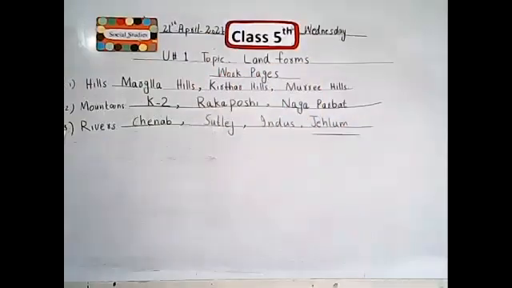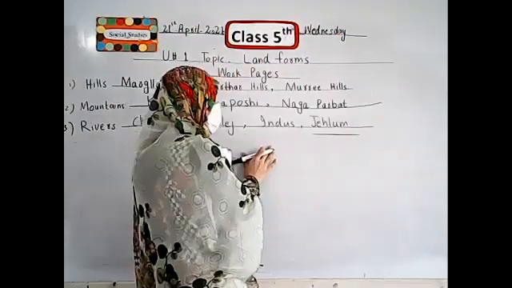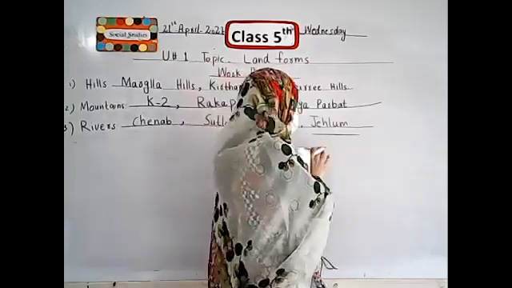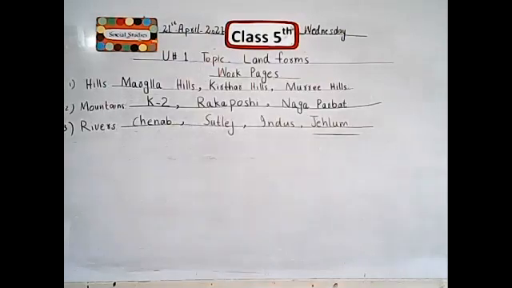Okay, students. These are the names of rivers that have been found in Pakistan. Chenab, Satluj, Indus, Jehlam. Okay, clear? I hope all of you understand and also note this down in your book.